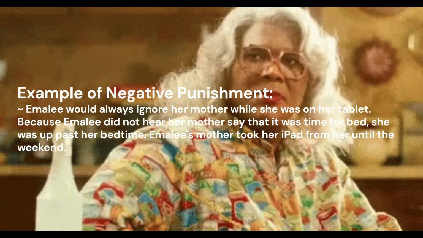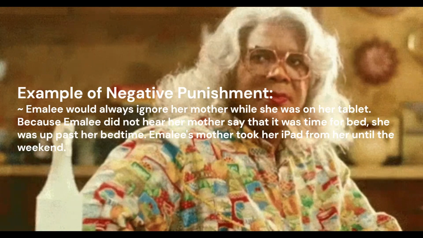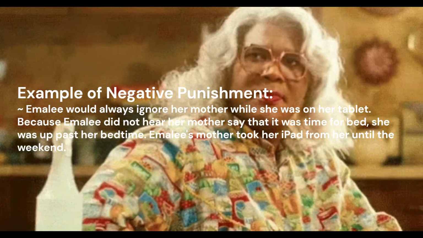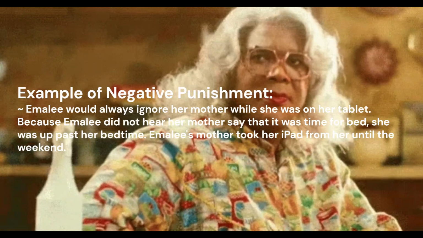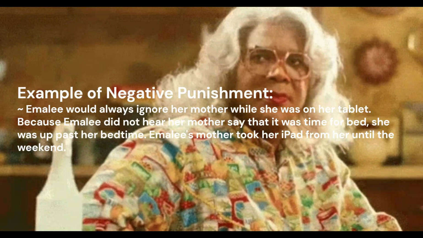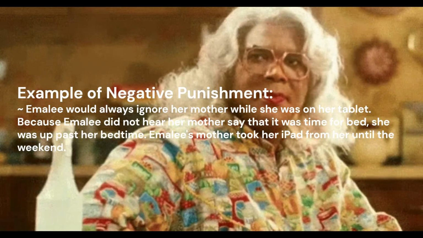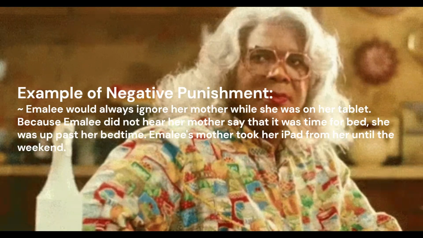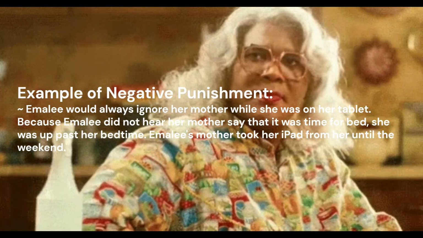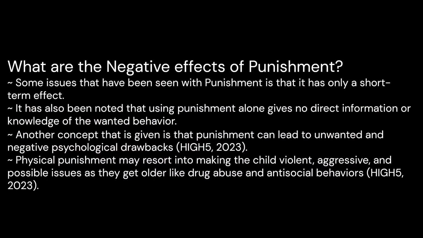This is one example of negative punishment. Emily would always ignore her mother while she was on her tablet. Because Emily did not hear her mother say that it was time for bed, she was up past her bedtime. Emily's mother took her iPad from her until the weekend. The negative punishment here would be the iPad being taken from her until the weekend. Had Emily listened and gone to bed when she was supposed to, her iPad would not have been taken, therefore a negative punishment would not have been implemented. From here on out, Emily will most likely go to bed on time.